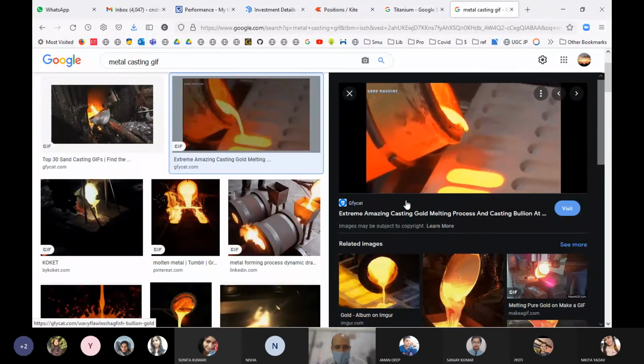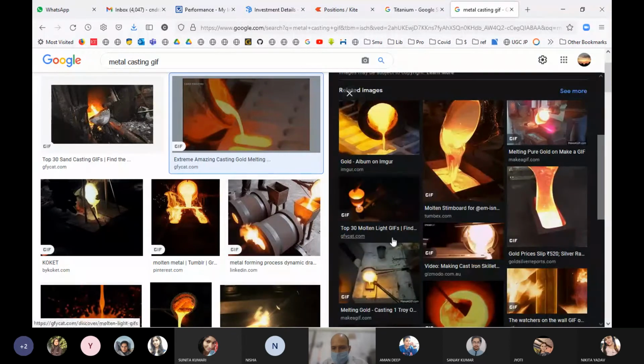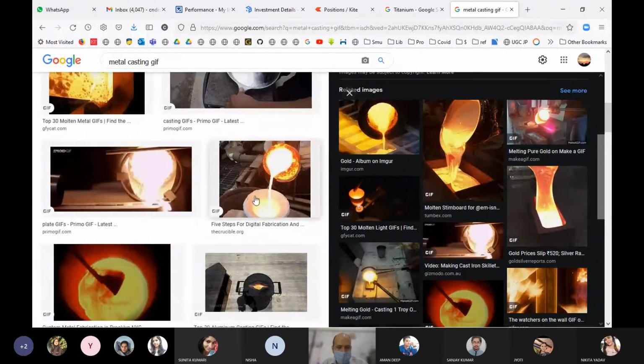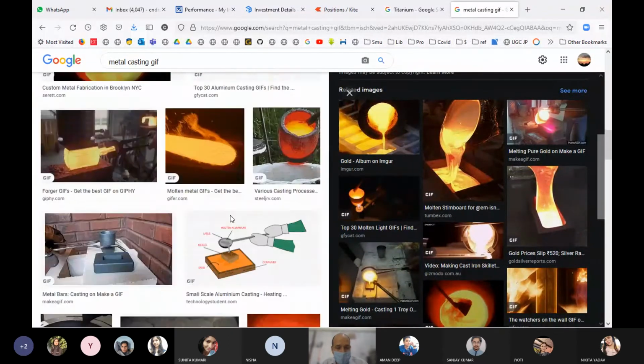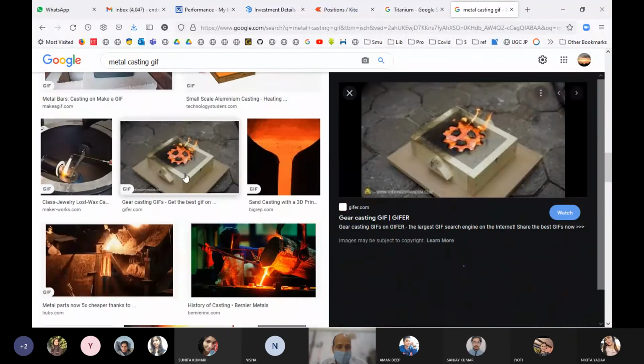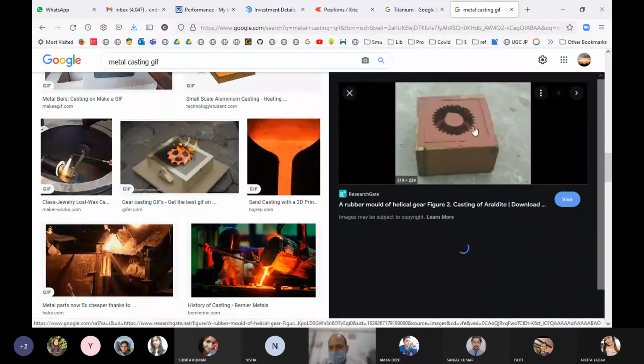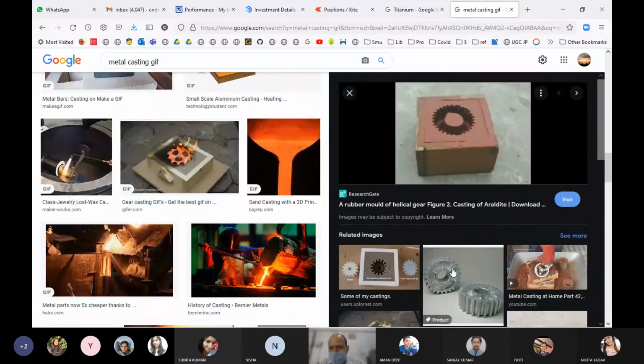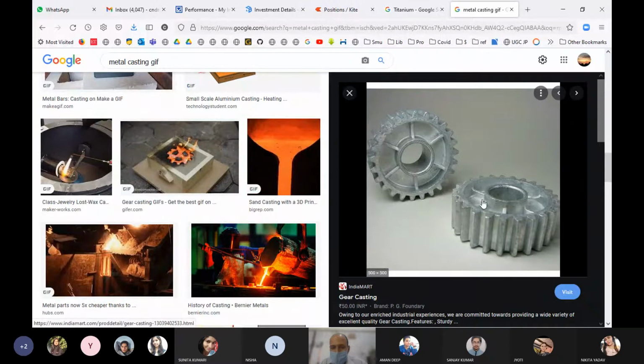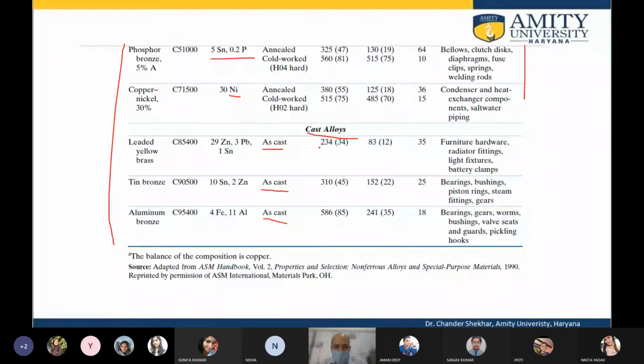So the liquid is poured, and various complex shapes can be achieved quite easily, but it's an energy intensive process. For example, these gears are made from molten metal. This molten metal is poured in liquid state into the cast, so it basically cools down, and what we achieve at last is the gears like this. So this is cast alloy.